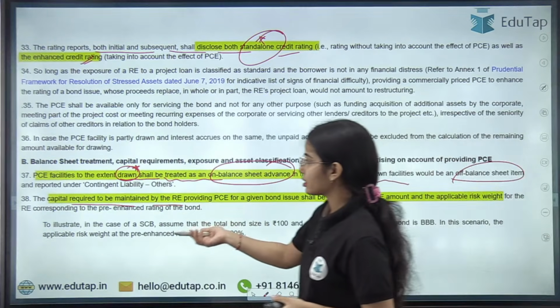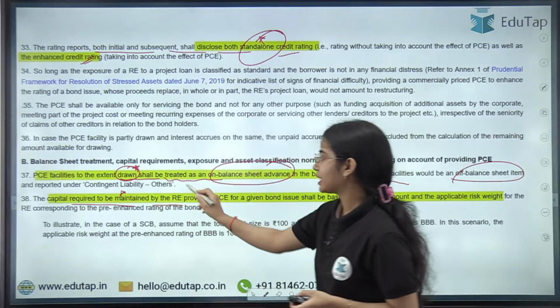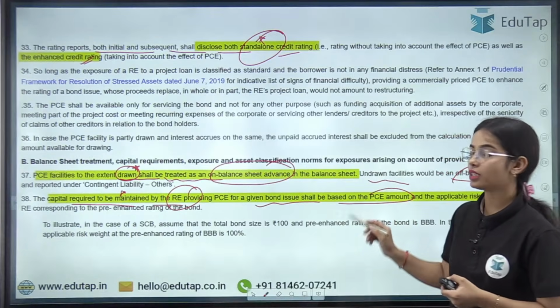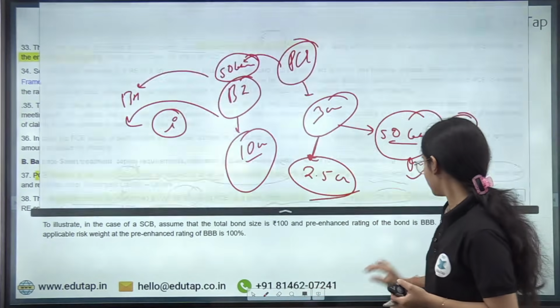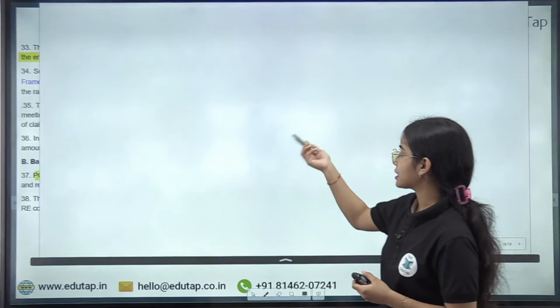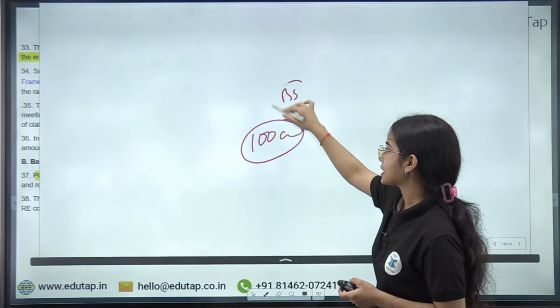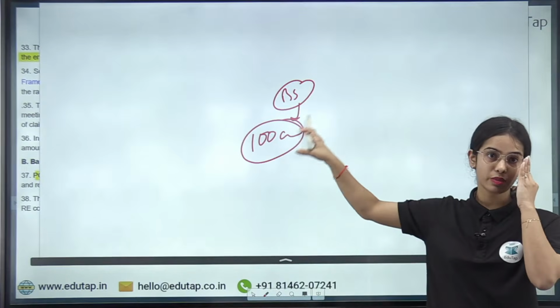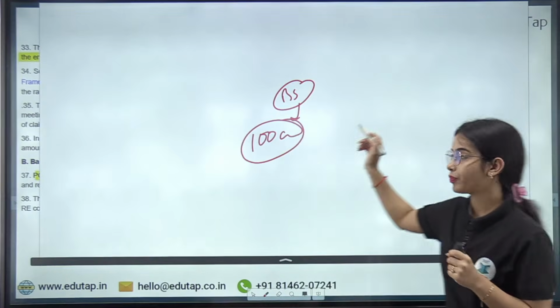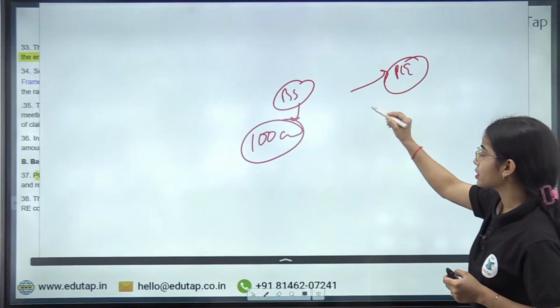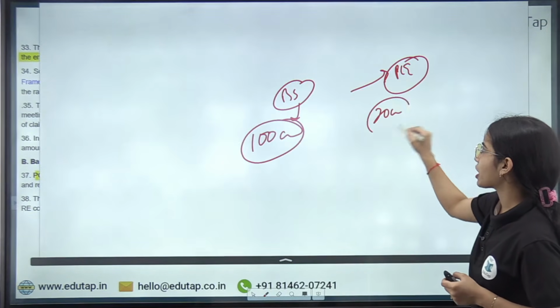So basically, the capital required to be maintained by the regulated entity providing the PC for a given bond issue shall be based on the PC amount. Let's say the bond size is 100 crores. Now the PC is provided at 20%, that is 20 crores of partial credit enhancement.